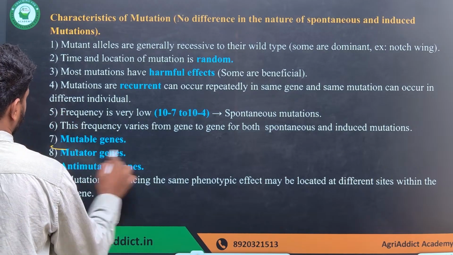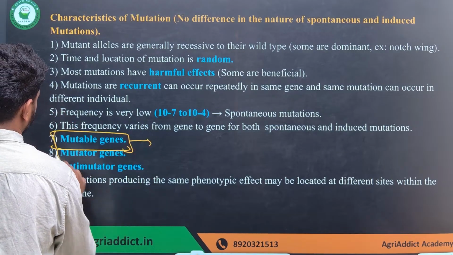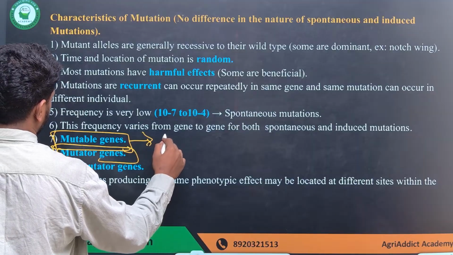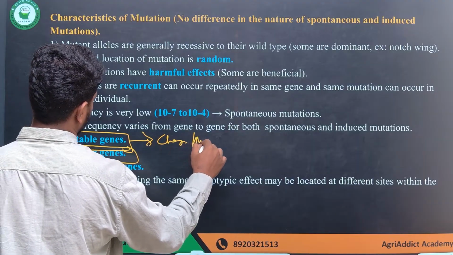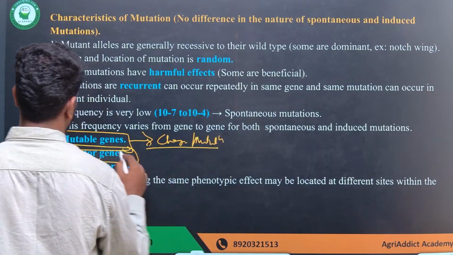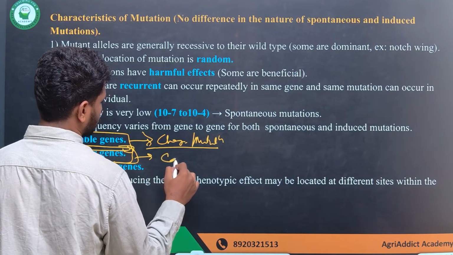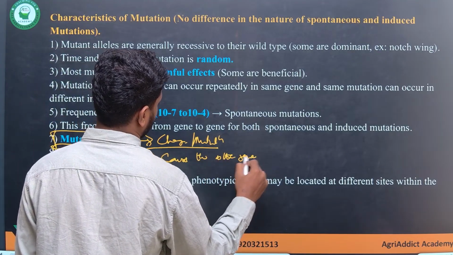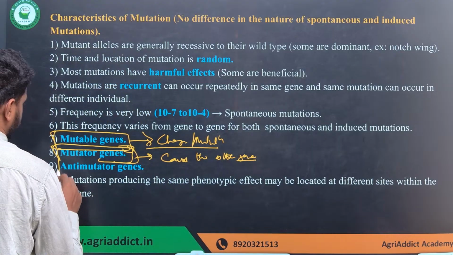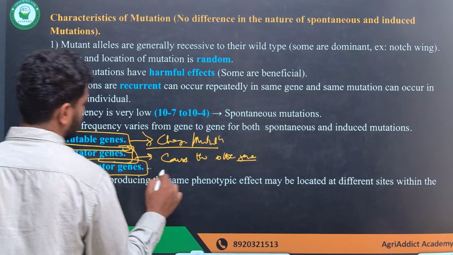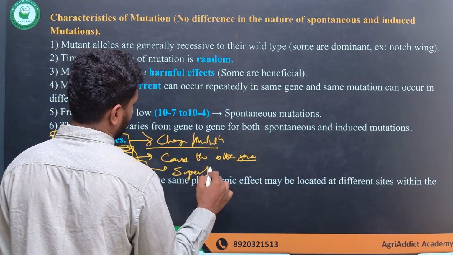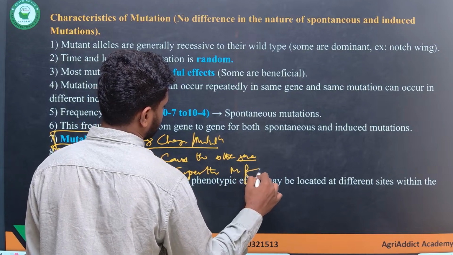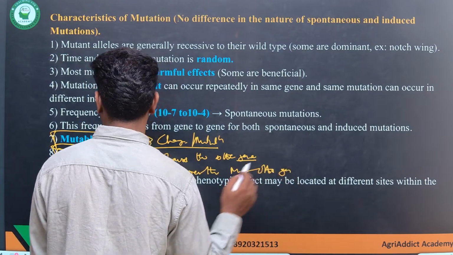I'll discuss a few things. What is mutable genes and what is mutator genes? Those which undergo changes or mutation are called mutable genes, and mutator genes, which cause other genes to undergo mutation, are called mutator genes. What are anti-mutator genes? Those which suppress the mutation of other genes, so they are called anti-mutator genes.